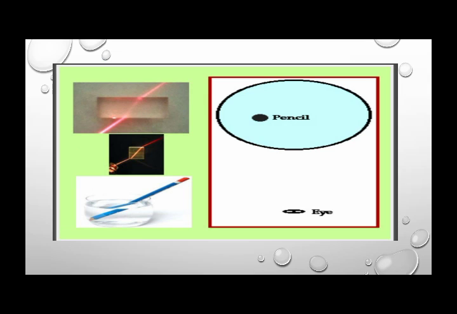Now here you can see the pictures in front of you. With the example of this rectangular box, they tried to explain that when light is traveling in air, the direction of light is different, and when it enters into liquid, the direction tilts a little bit, not very much, and then when it passes into the air again, the direction again changes.